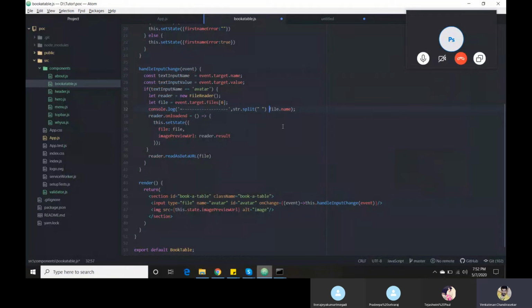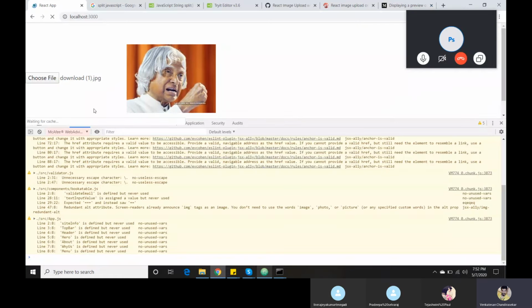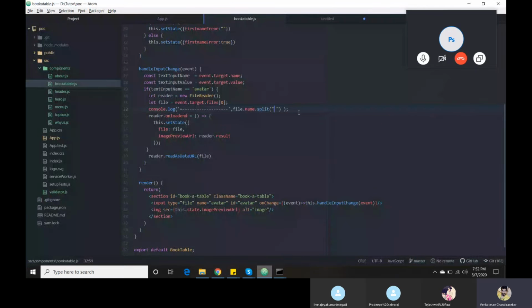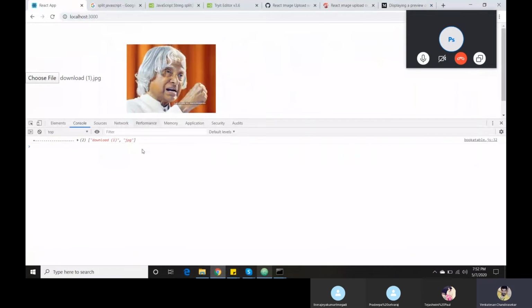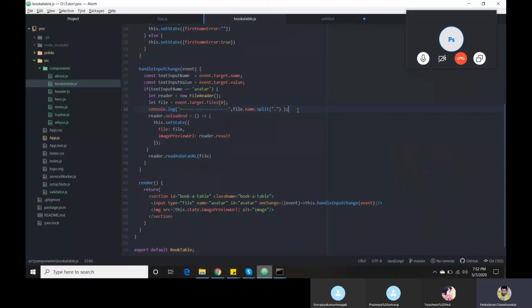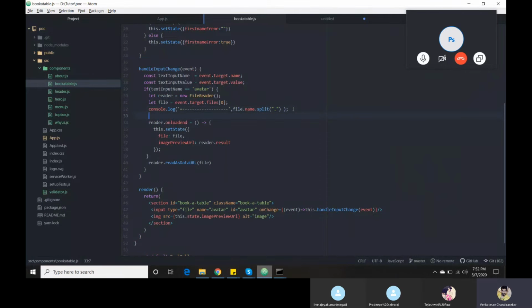The string is our file name, and we have our common separator called dot. Now I am going to set this in a separate parameter called image extension.